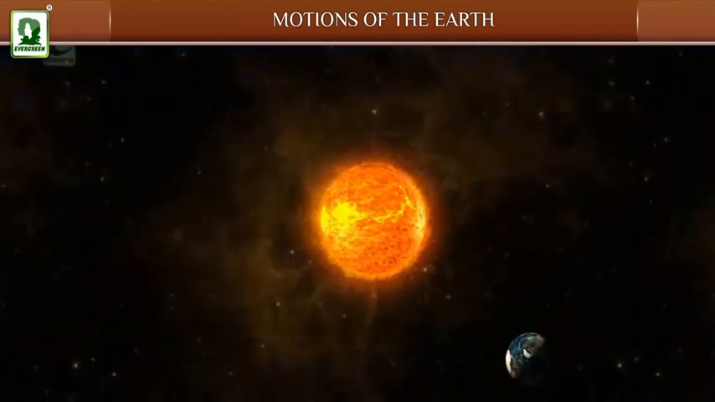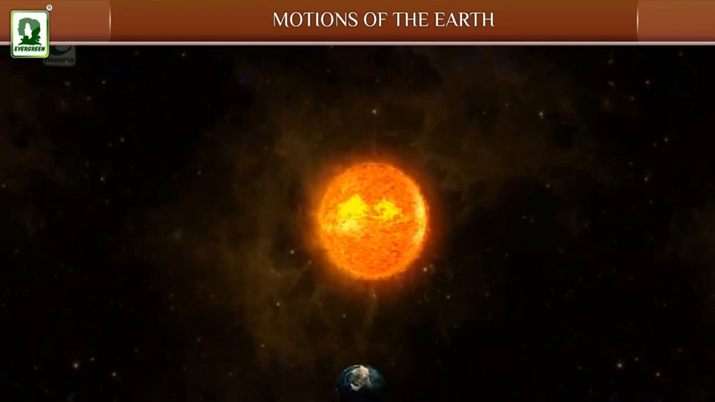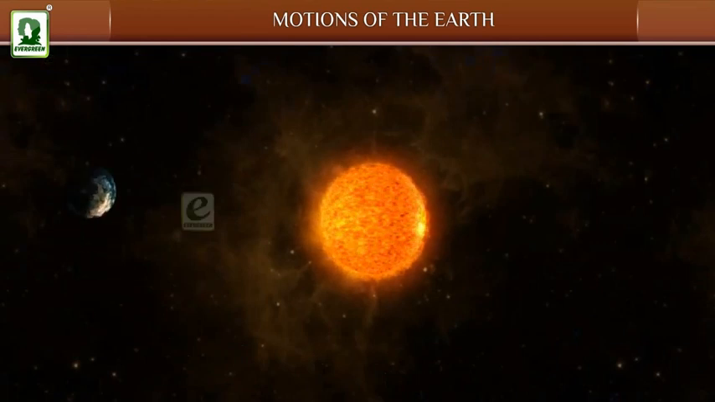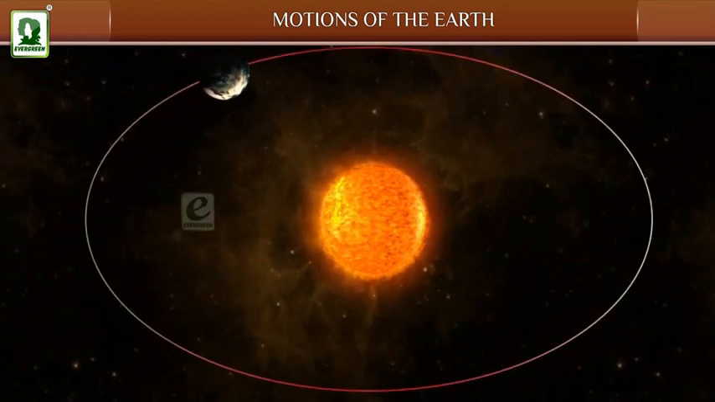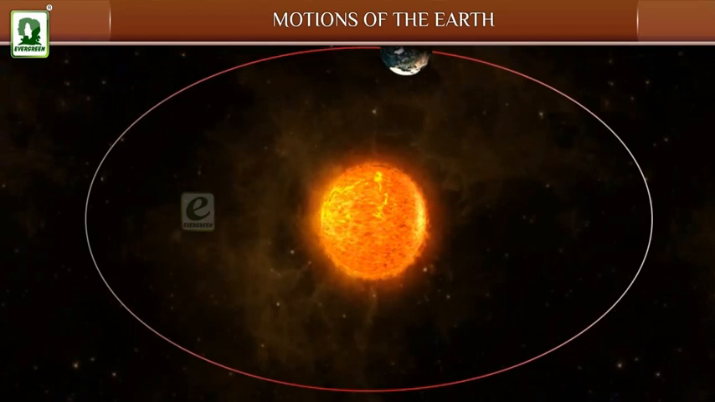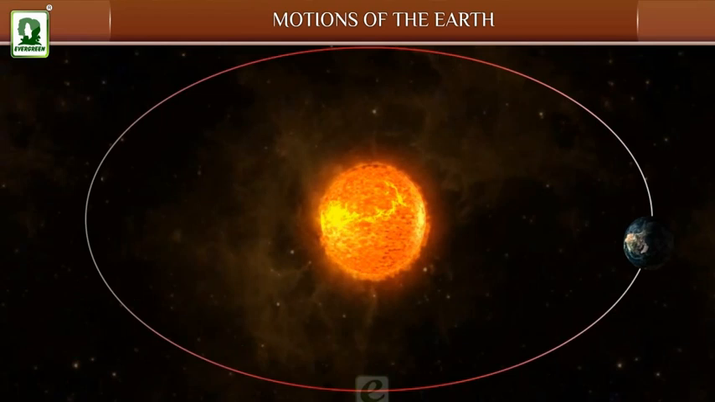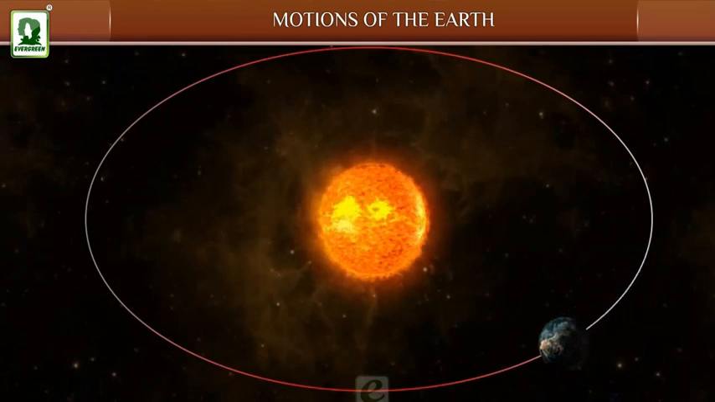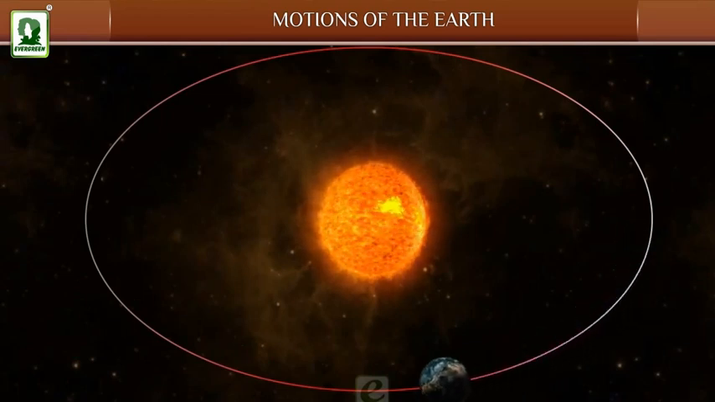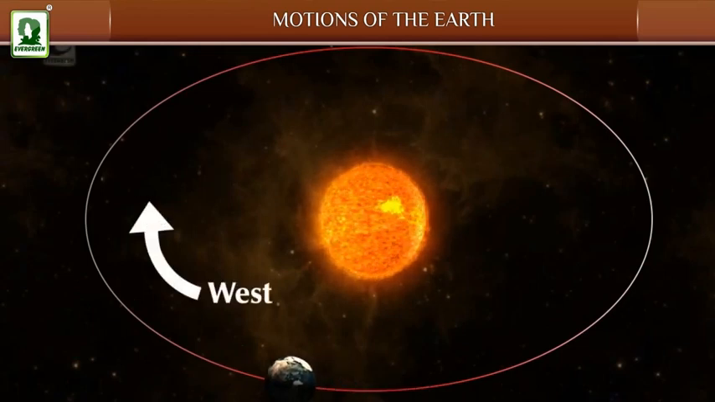While rotating on its axis, the Earth also keeps revolving around the Sun. This movement of the Earth around the Sun, on a fixed path or orbit, is called revolution. Since the orbit of the Earth is elliptical or oval, the distance between the Earth and the Sun keeps changing throughout the year. The Earth revolves around the Sun from west to east.